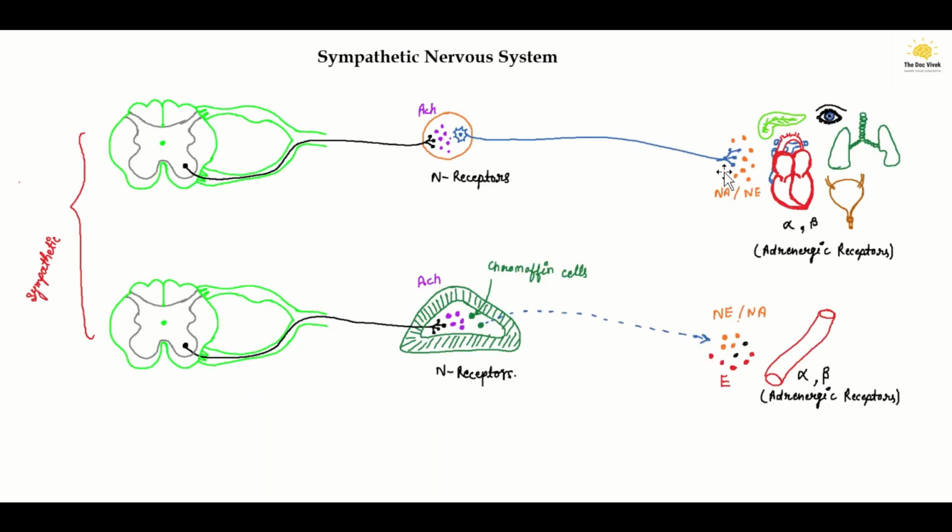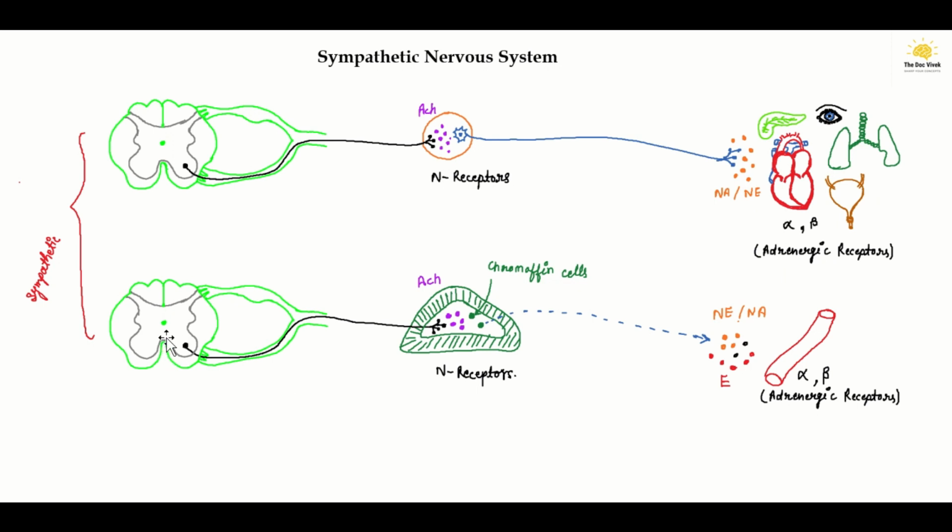Now this norepinephrine acts on, or binds to, the final effector receptors present on the effector organs, like some glands, the heart, urinary bladder, lungs, and eyes. The receptors present in these effector organs where norepinephrine, or noradrenaline, will bind are adrenergic receptors, which are alpha or beta receptors.